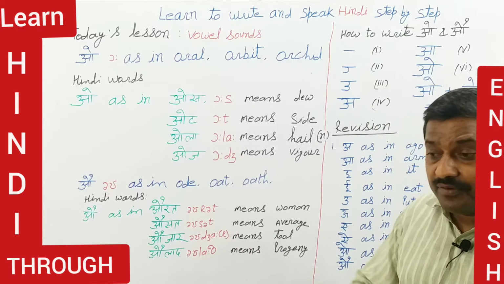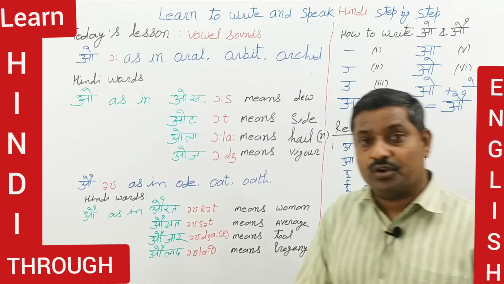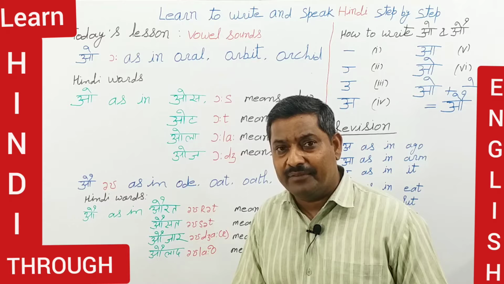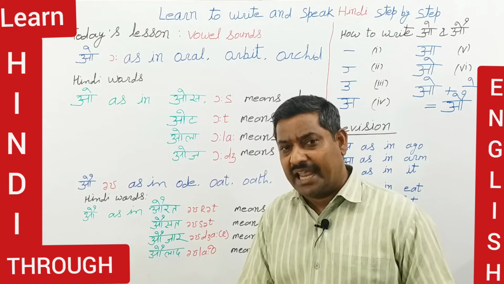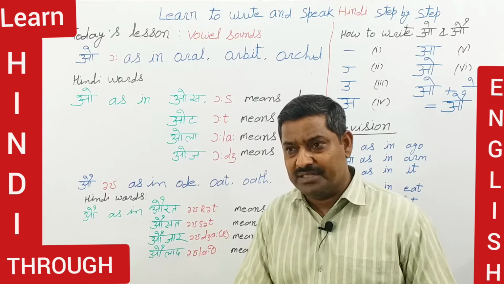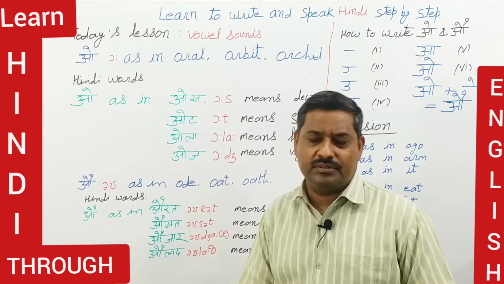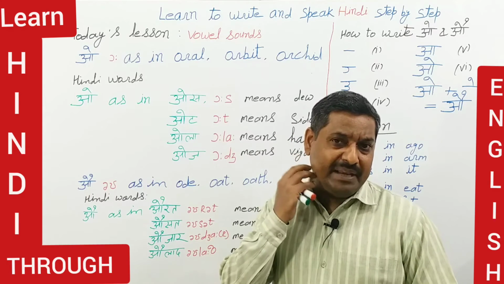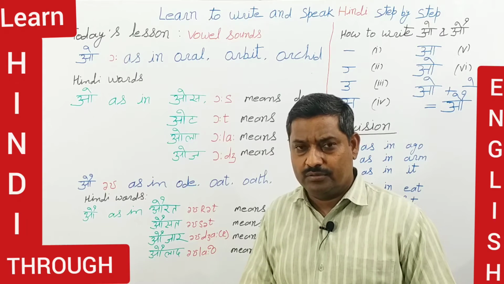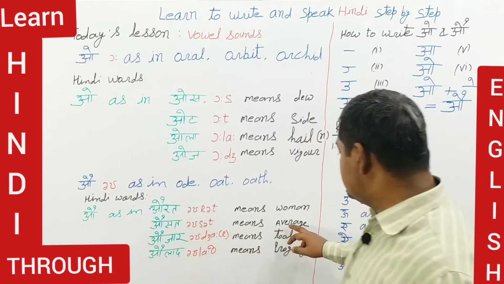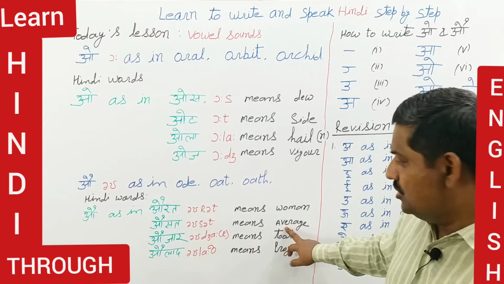What is the average of your car? What is the average of your scooter? What's the average of your bike? What's the average of your cylinder? Means how many days does it run? Does it become enough for one cylinder? I mean to say. So ausat means average.